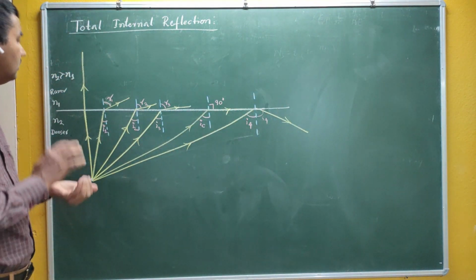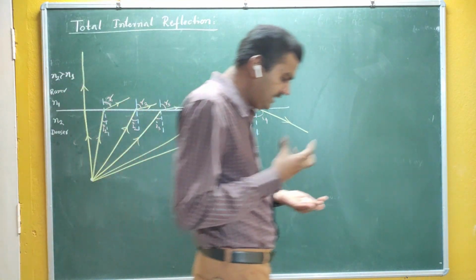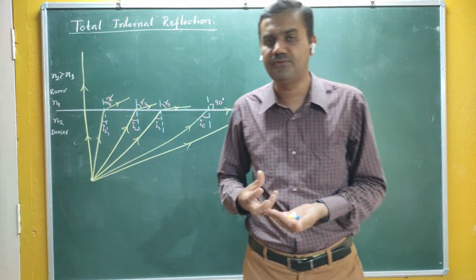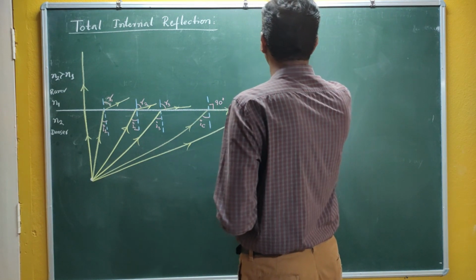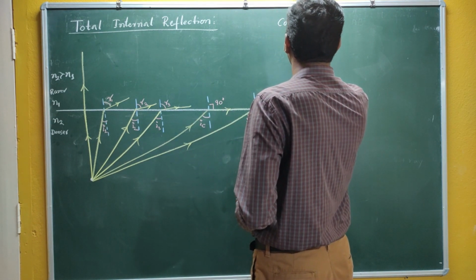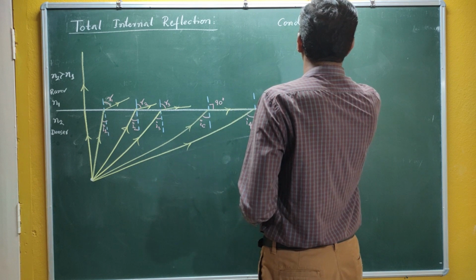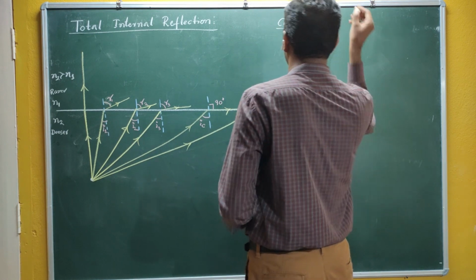So total internal reflection is not a general phenomenon, it is a special case. Total internal reflection takes place only if it satisfies certain conditions.